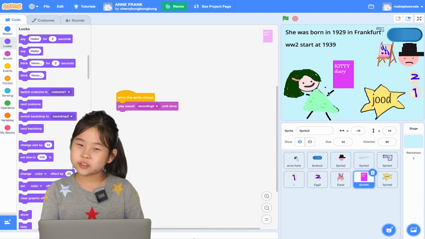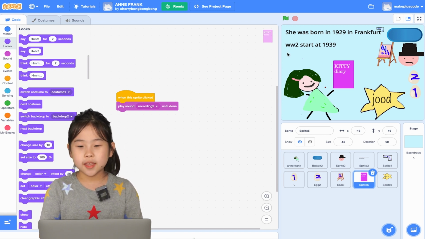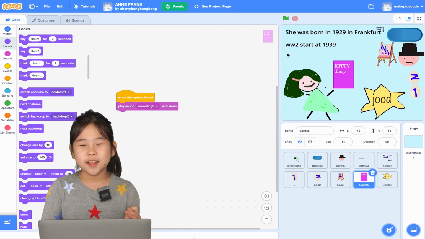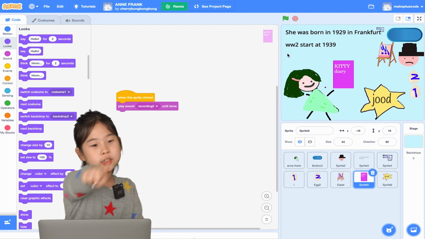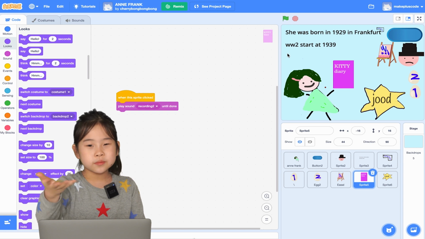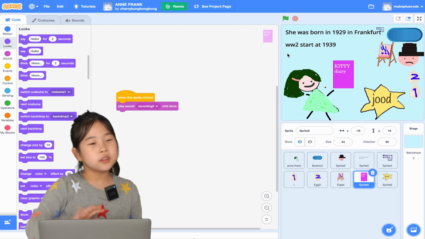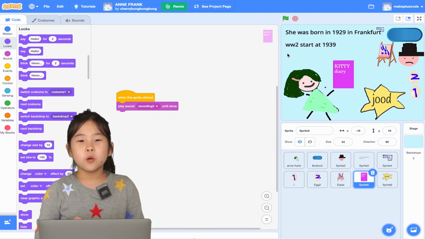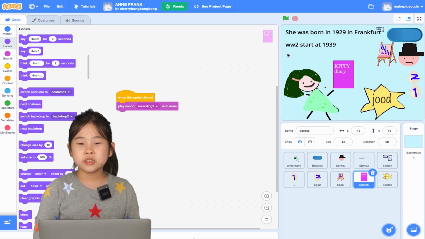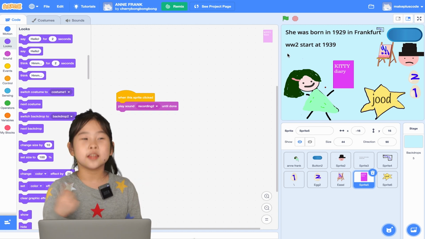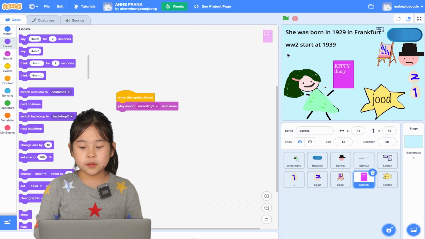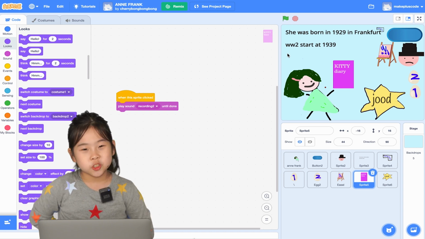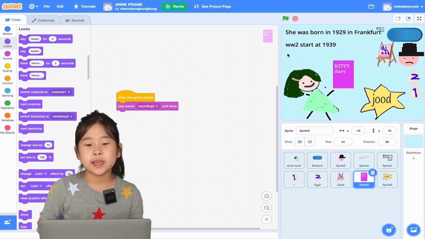And I have something to tell you. Anne Frank and her family were captured because of this helping house, just Jewish people. Hitler and the Germans asked, where are the other Jewish people? If you tell us, then we won't hurt your family. But he told them. That's why Anne Frank's family was captured. And they went to the camp.